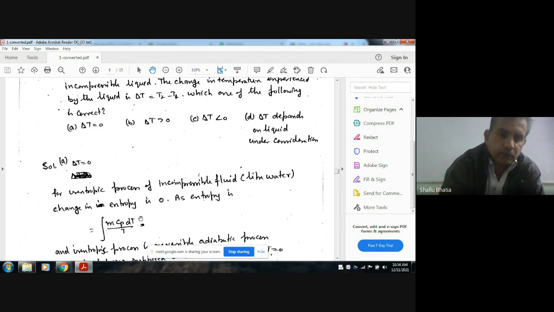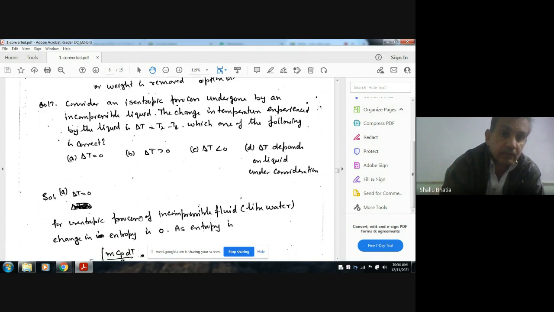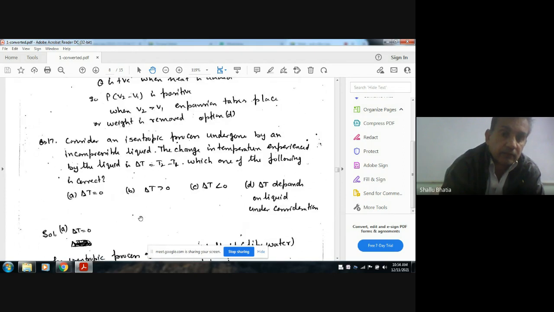So for an isentropic process, the change in entropy should be 0. It means the process is a reversible adiabatic process, and the fluid is incompressible.